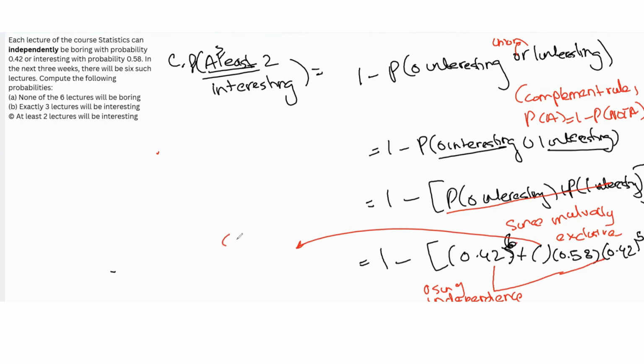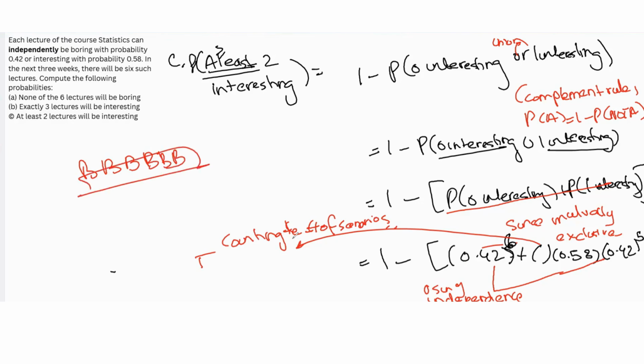So we do need to count the number of scenarios, right? Basically here we need to think about arranging. When all are interesting, you're just arranging B, B, B, B, B, B, and there's only one way to do this. So when we're saying that all are interesting or all are boring, there's only one way that can happen, so we don't have to worry about the number of scenarios.